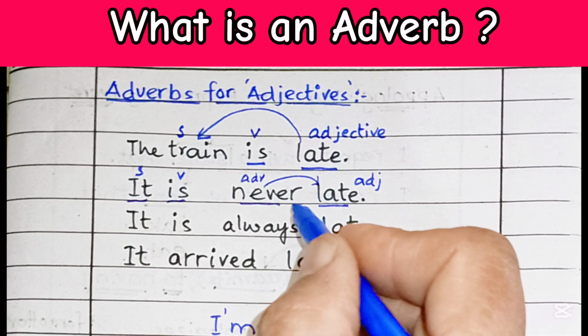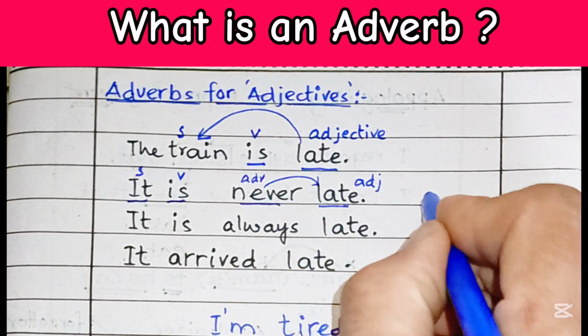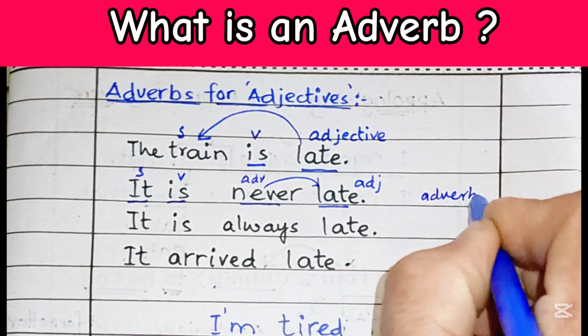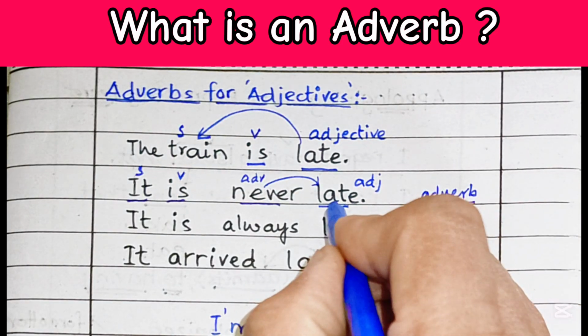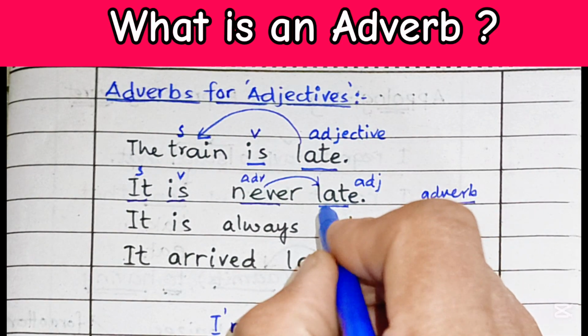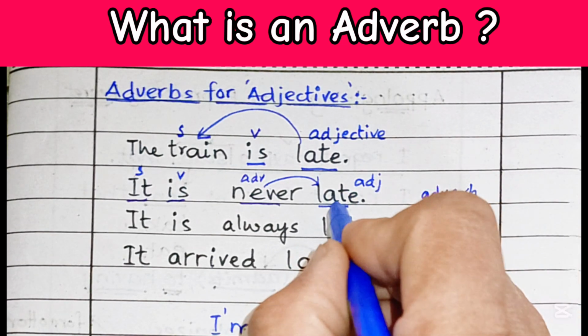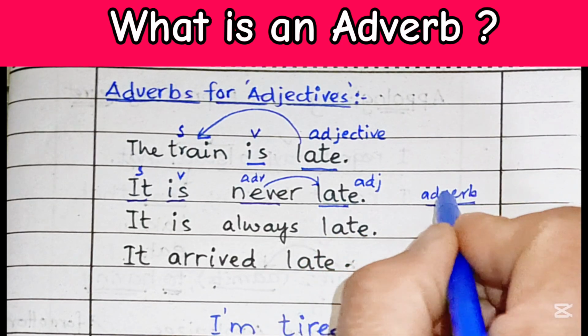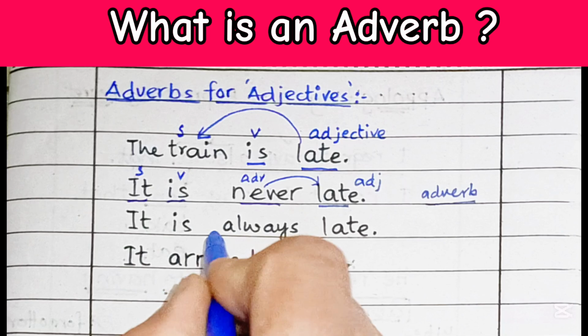You can also use adverbs to modify adjectives. So we may know that a word that describes a verb or an adjective is called an adverb. You can also use the word always. It is always late.